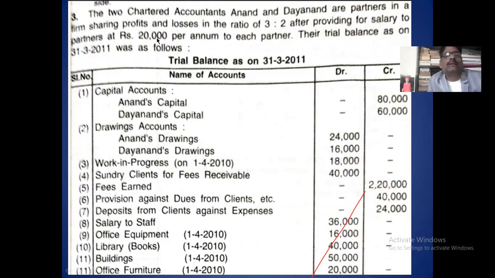First partner salary 20,000. Second partner salary 20,000. That salary you take.